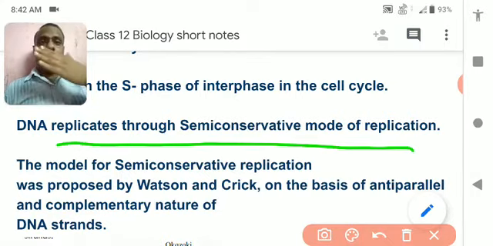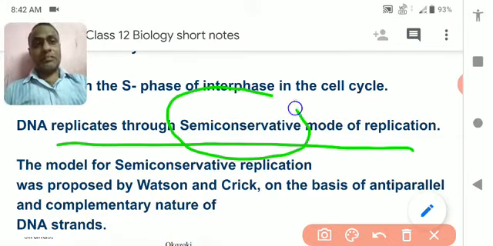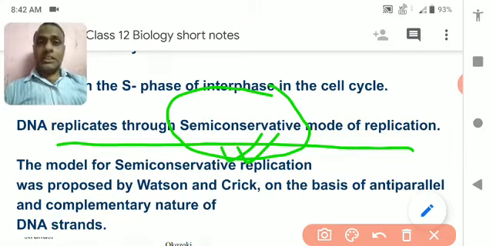So the mother DNA and the daughter DNA have very little probability of change. The mother DNA conserves all the characteristics in the daughter DNA. Understood? Only a very small amount of change can be seen, otherwise there is no change at all. That is called the semi-conservative mode of replication.